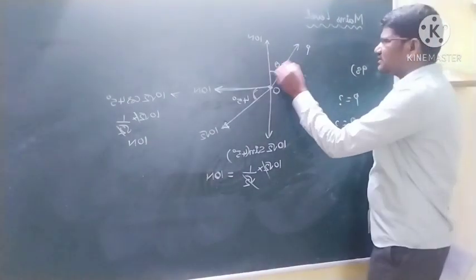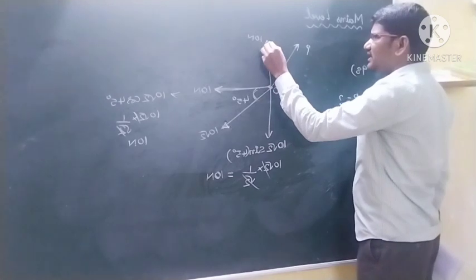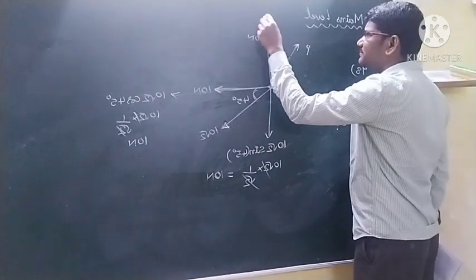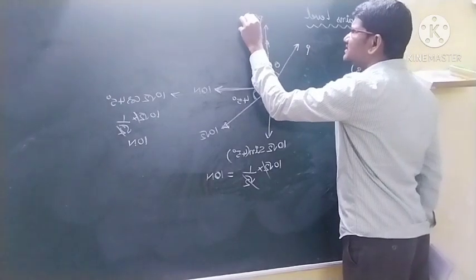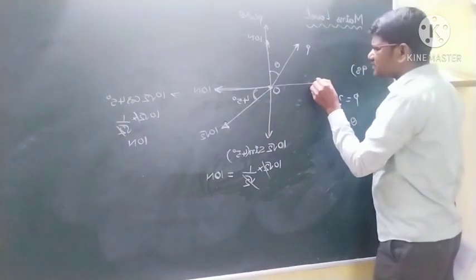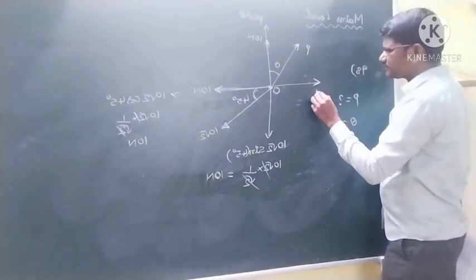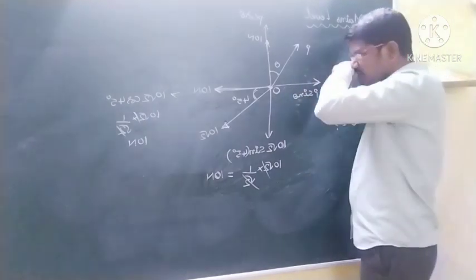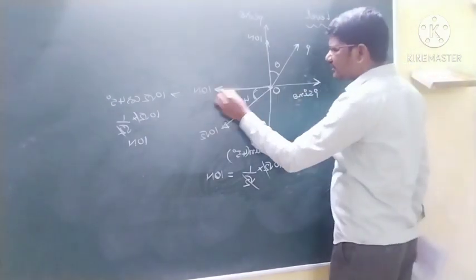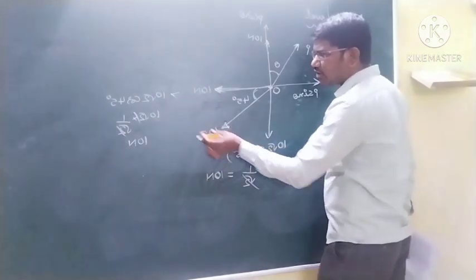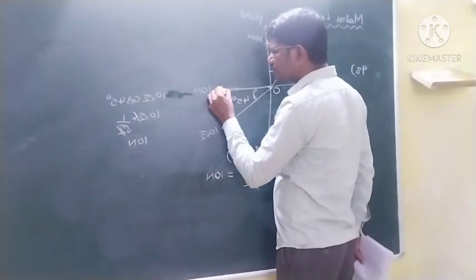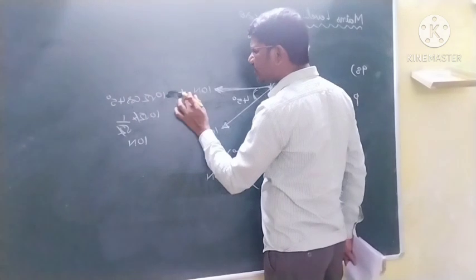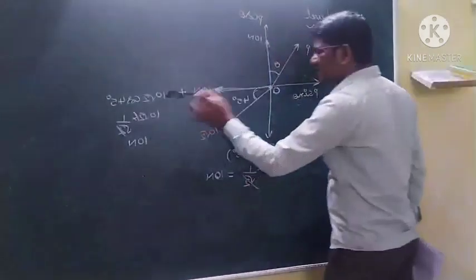Okay, and this is the P, it is making theta, so its component this side is P cos theta, and its component this side is P sin theta. So then already 10 newtons is there, and its component this side you have written. So its component this side is 10√2 cos 45, that is 10. 10 plus 10, 20.